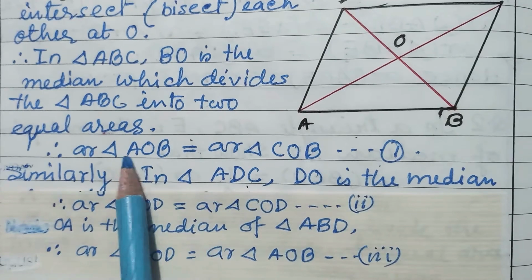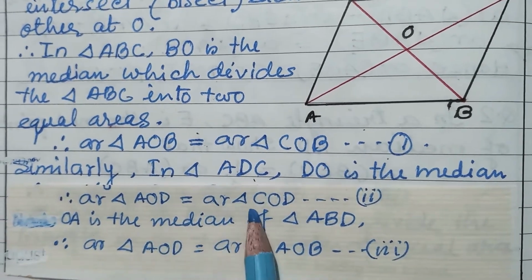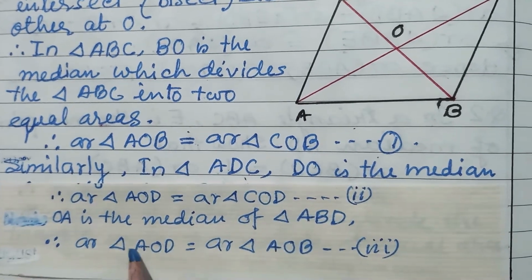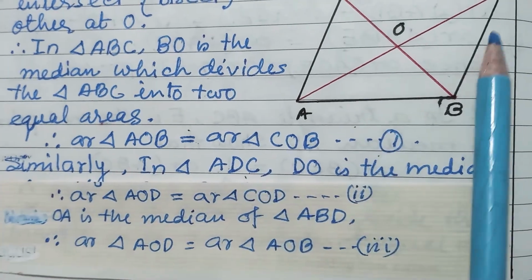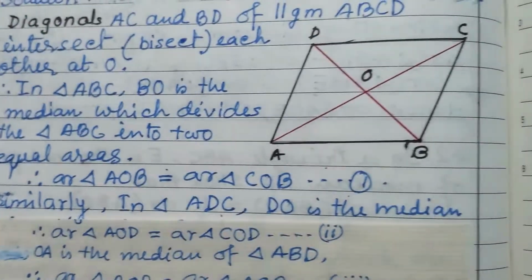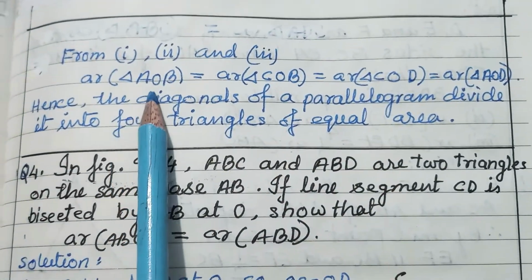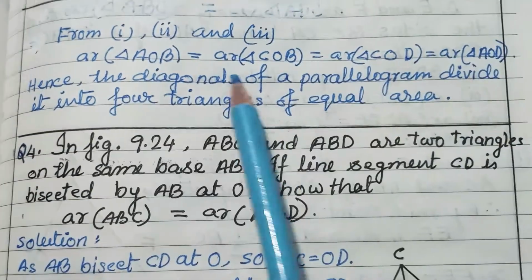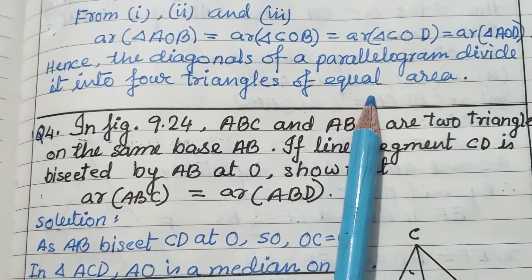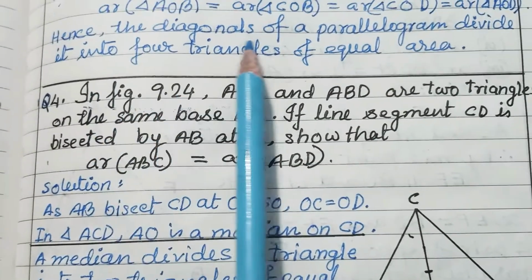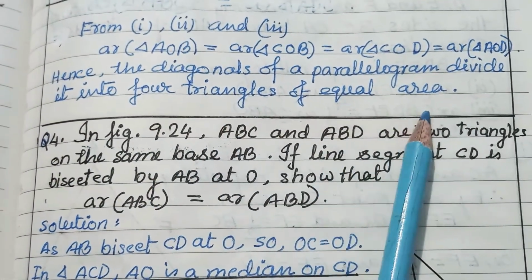AOB is equal to COB, AOD is equal to COD, and AOD is equal to AOB. That means these all are equal to each other. So from 1, 2 and 3 we have got these 4 triangles are equal in area. Therefore, it is proved. Hence, the diagonals of the parallelogram divide it into 4 triangles of equal areas.